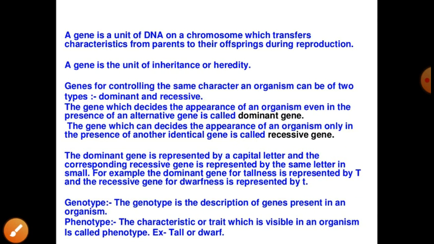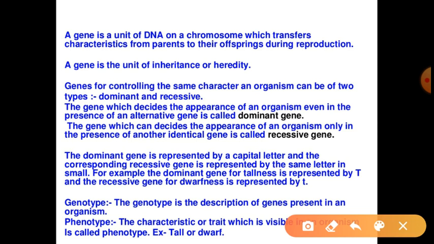Further, let's discuss the gene. I told you that a gene is responsible for the transfer of character because it is responsible for the coding of certain characters. So the gene is called the unit of inheritance. It is the smallest unit of inheritance, and a parallel term used is allele.